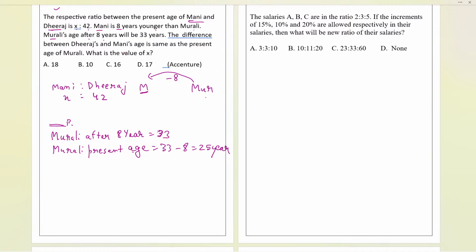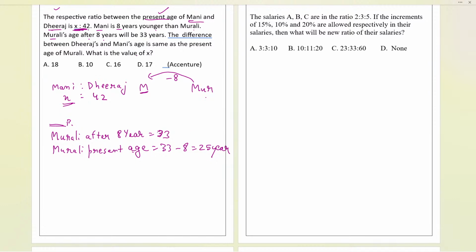Now, in the question, the present age was asked, x is to 42. That's why I will try to convert all the ages into the present age only. So Murli after 8 years is 33, and Murli's present age is 33 minus 8, that is 25 years.